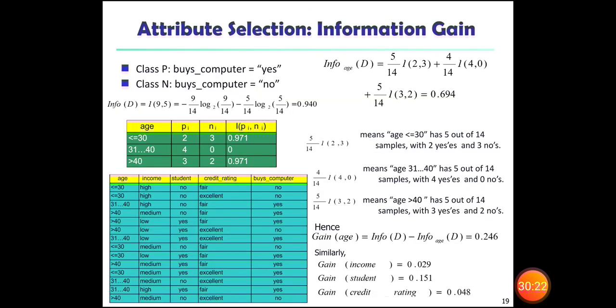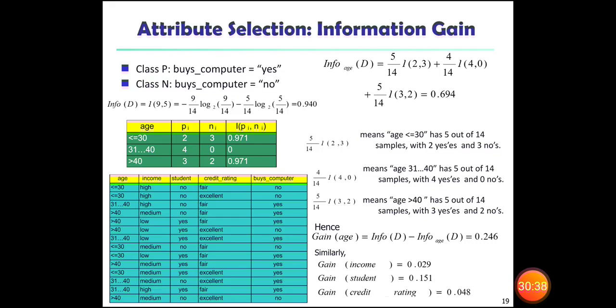So here you can see we have two different classes. One is class P, another one is class N. Class P is nothing but buys computer is yes. If it is P, it is yes.